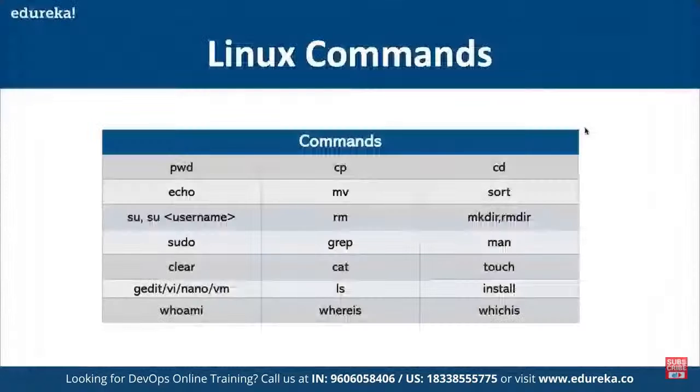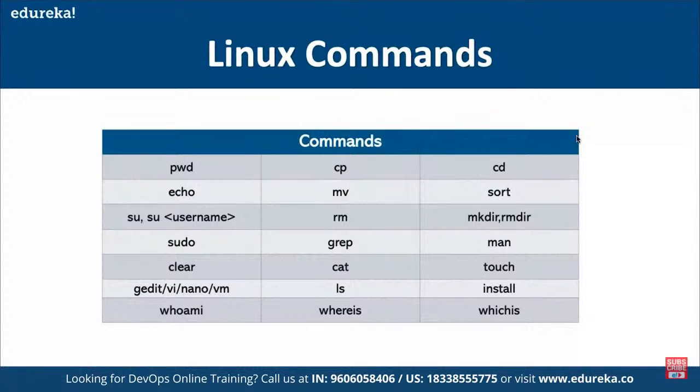So now if we come back to our Linux distribution, there are multiple commands that we have access to, on top of which we can get started. First of all, we have commands such as pwd, which is basically used for finding the directory. And then we have the echo command. Echo is basically going to be used for echoing something, as in to return something in our console from where we are going to work.